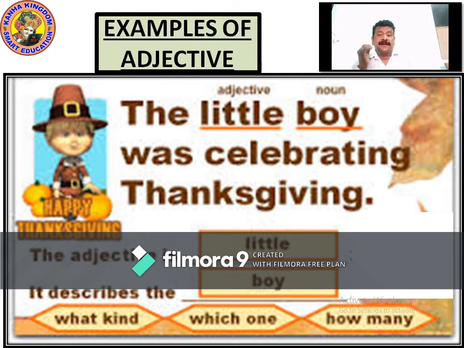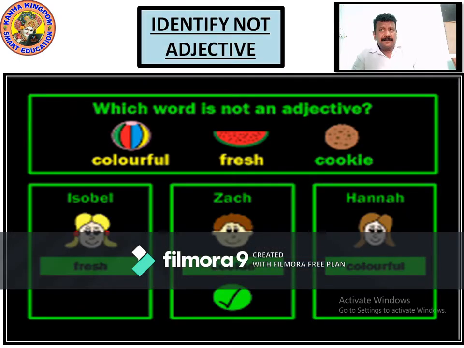Now let's go to the next page. By the time you can write it down, please write this. Now you can see on the clip, in front on the page, it says identify not adjective. Which word is not an adjective?